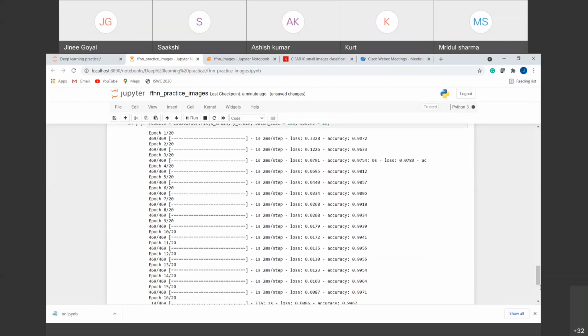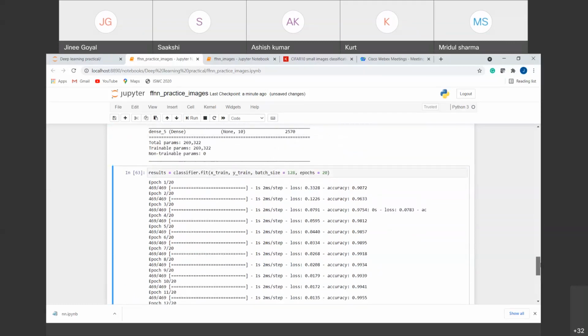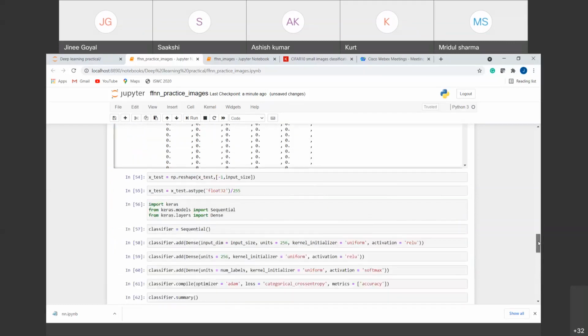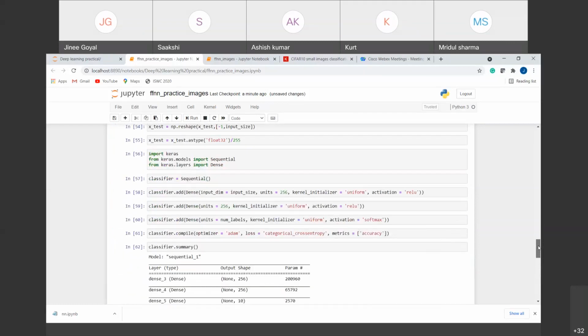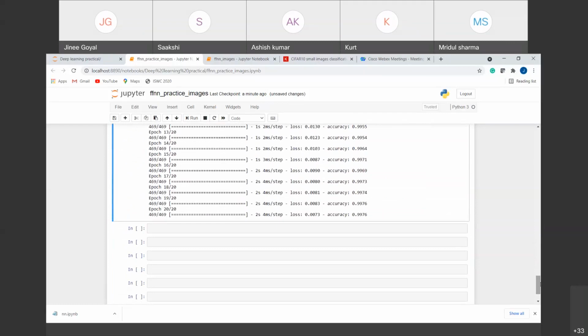You can see we started from 90% accuracy, and we went on hitting 96, 97, 98, 99. So we have very good accuracy here. We have almost converged around 99% accuracy, and similarly you can see the loss here also. So we have fitted our model on 20 epochs. You can check different batch numbers and different numbers of units also. It will give you different results. If you have a different number of neurons, it will give you different results.